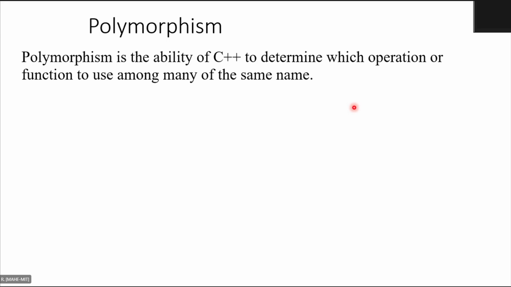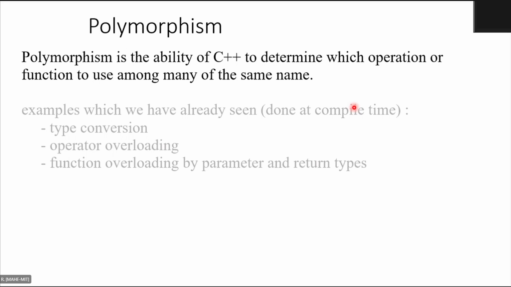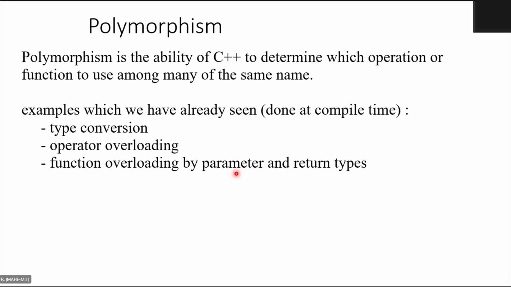Now let us see what is the difference between that idea of function overloading and this new concept of virtual functions and dynamic polymorphism. As I told, we have already seen the ideas of type conversion, operator overloading, and function overloading. These are also examples of polymorphic code which is done at compile time.